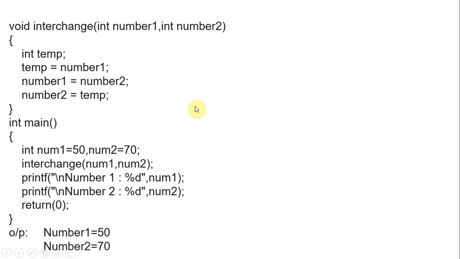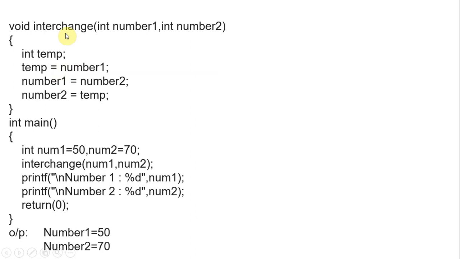Let's start with a C example. Here void interchange is a method and int main is a method. We are calling this method here.